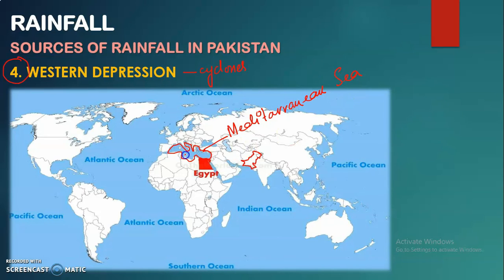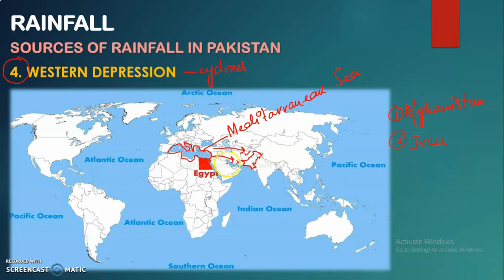This is the place from where the cyclones originate, and they move towards Pakistan, and they enter the west part of Pakistan from two countries. Number one is Afghanistan, from where it enters into Pakistan, and the second one is Iran. So from this portion they enter into Pakistan.